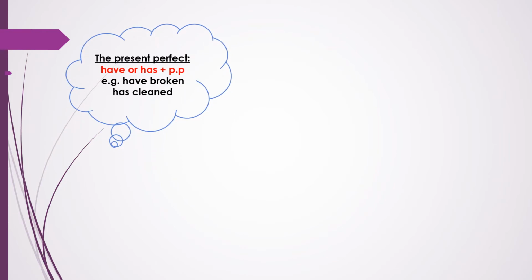Now let's read the rules of the present perfect tense. The first one is the form of the present perfect tense. We can form the present perfect by using have or has plus past participle. For example, we say have broken, has cleaned, etc.